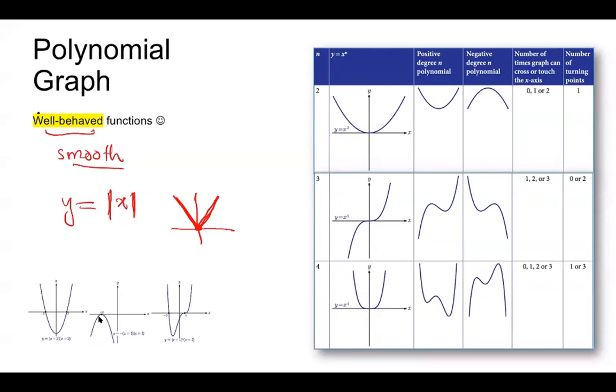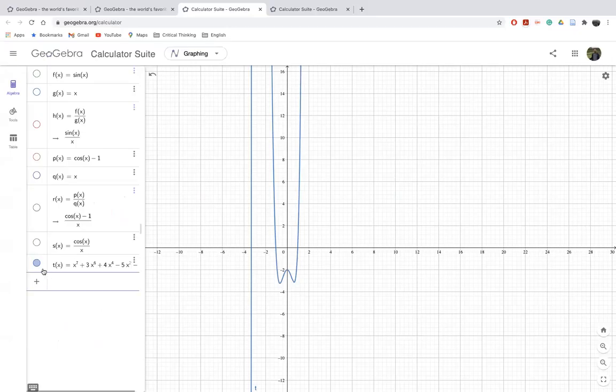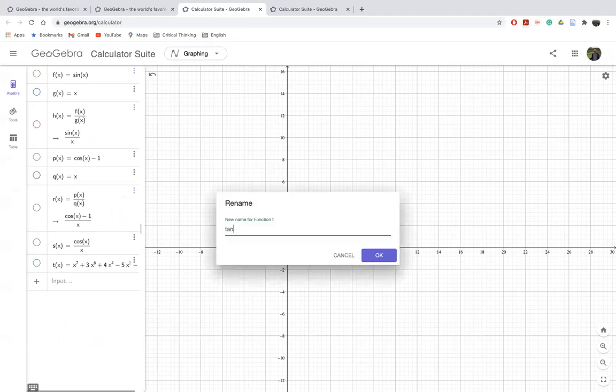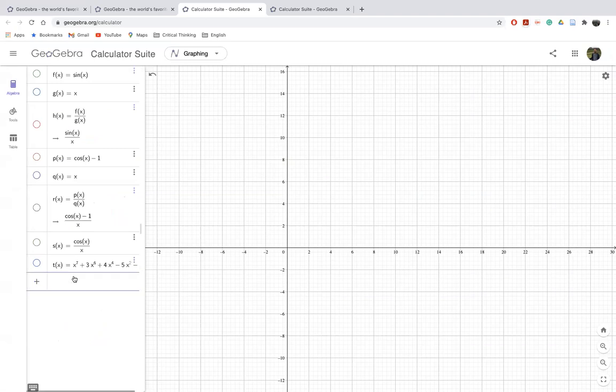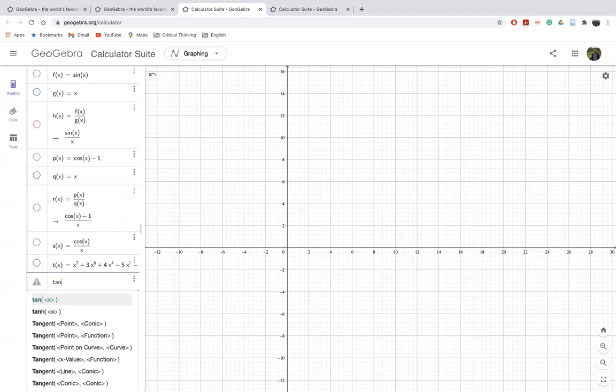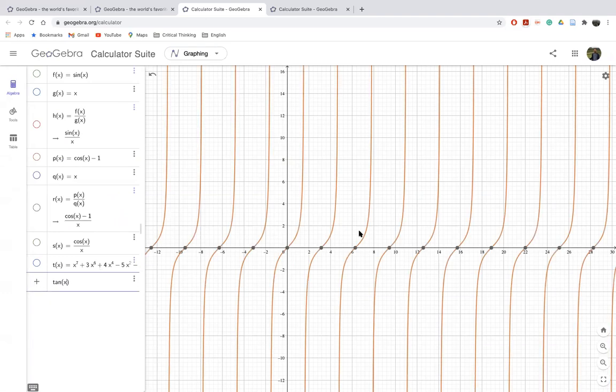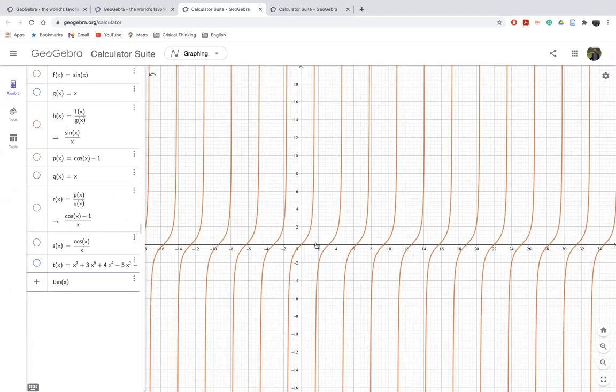Hassan is saying tangent x is also ill-behaved because, let me show you tangent x quickly. Let me quickly type here tan x. So see, these functions are also not very good because they have asymptotes, or they are not defined at particular values.